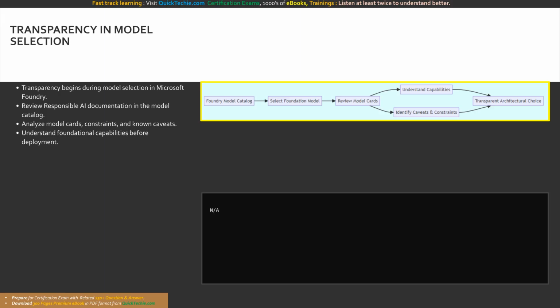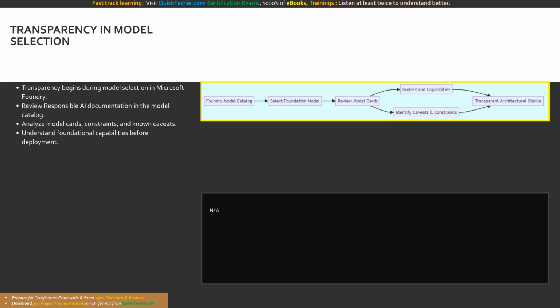While model selection occurs in the Foundry portal, developers must embed this transparent metadata into their infrastructure as code scripts. When using Bicep or Terraform to deploy an Azure AI resource, include tagging parameters that specify the exact model version, the approved use case, and a reference link to the specific model card, ensuring architectural transparency is permanently codified. This visual outlines the transparent model selection process.